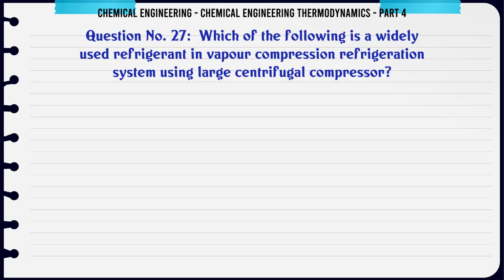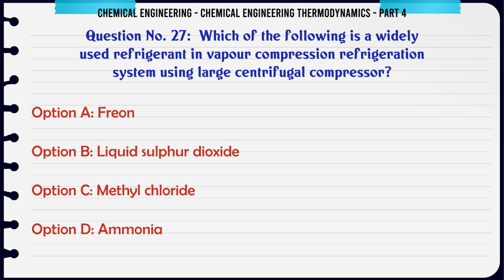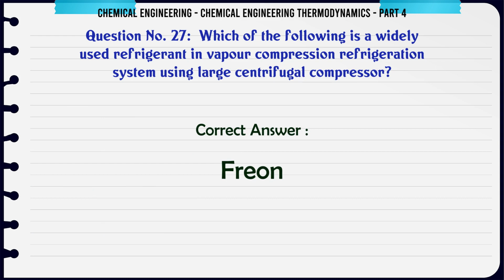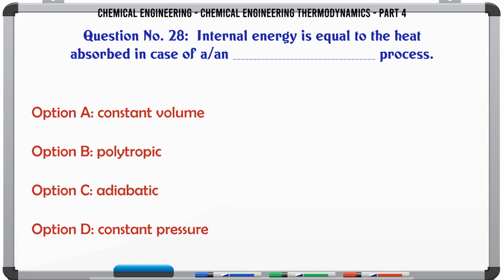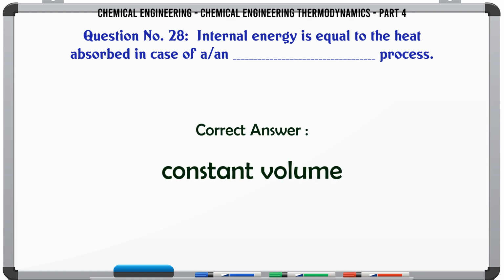Which of the following is a widely used refrigerant in vapor compression refrigeration system using large centrifugal compressor? A. Freon, B. Liquid sulfur dioxide, C. Methyl chloride, D. Ammonia. The correct answer is Freon. Internal energy is equal to the heat absorbed in case of an ___ process. A. Constant volume, B. Polytropic, C. Adiabatic, D. Constant pressure. The correct answer is constant volume.